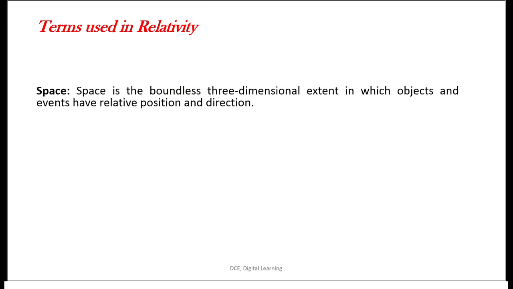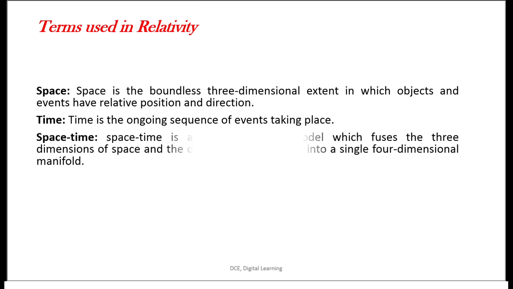Terms used in relativity, especially in special theory of relativity, are space. Space is the boundless three-dimensional extent in which objects and events have relative position and direction. Second one is time. Time is the ongoing sequence of events taking place, or it is a measure of a period where the event is taking place.